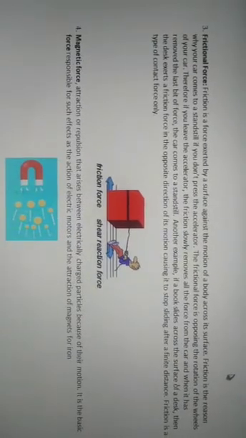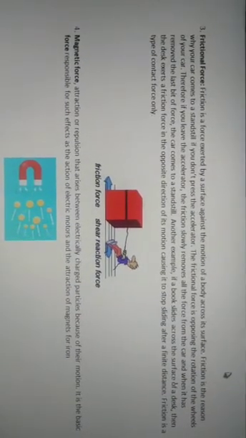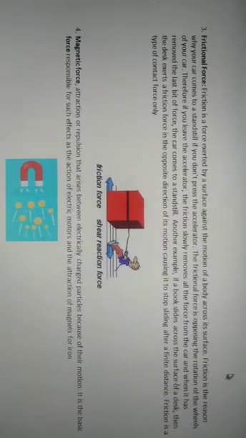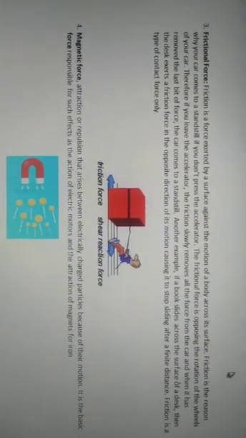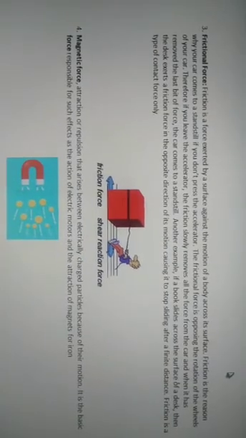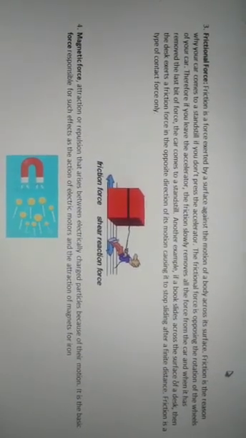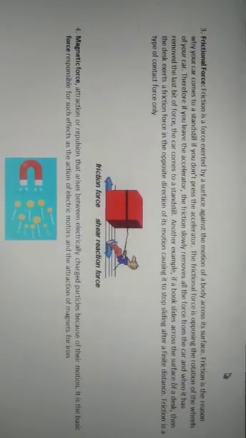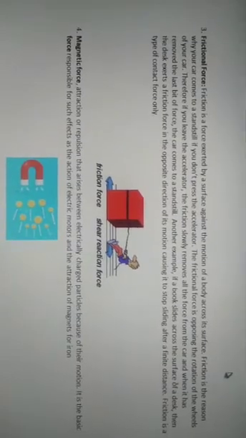Suppose we roll a ball on the ground. After some time, the speed of the ball decreases, and after some time the ball stops at a certain place. So why does this happen? This happens because of the frictional force. The surface applies a friction force on the ball to stop it, to oppose the motion of that ball. Or we slide a book on a desk, then the desk applies the opposite force, which opposes the direction of the motion. So that force is known as frictional force.